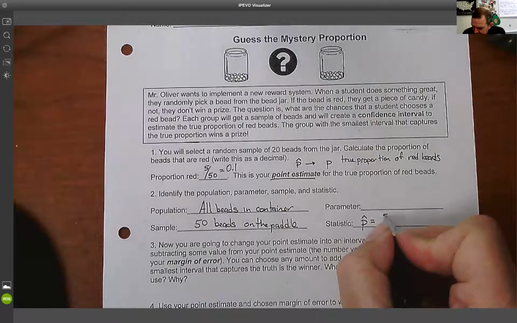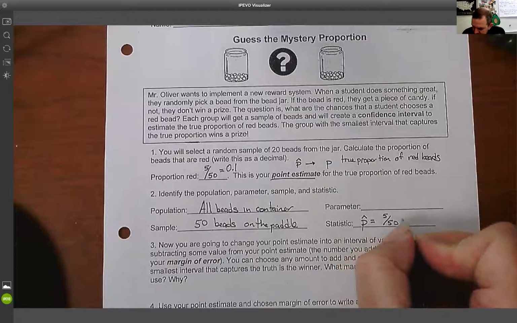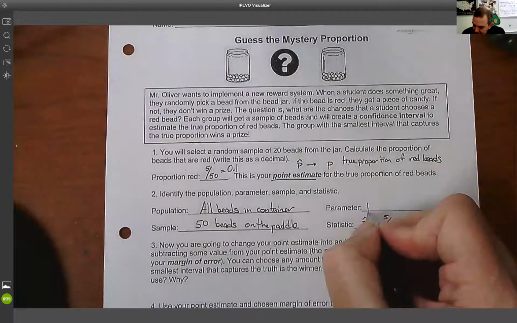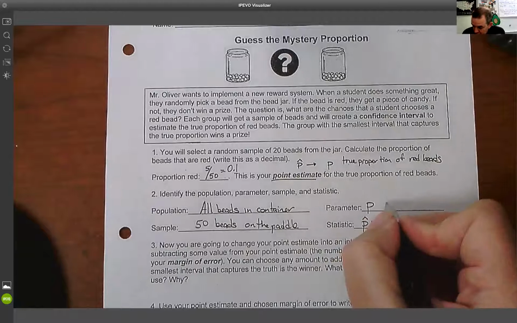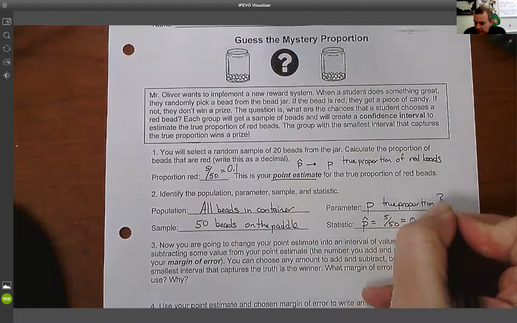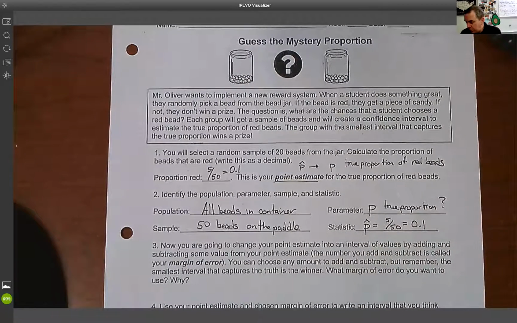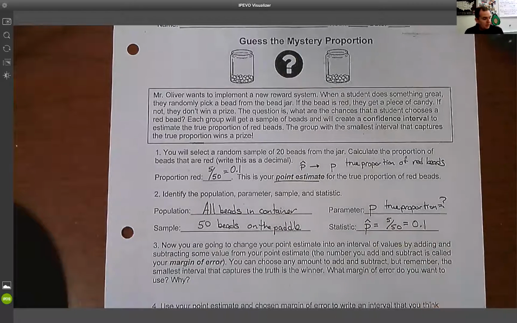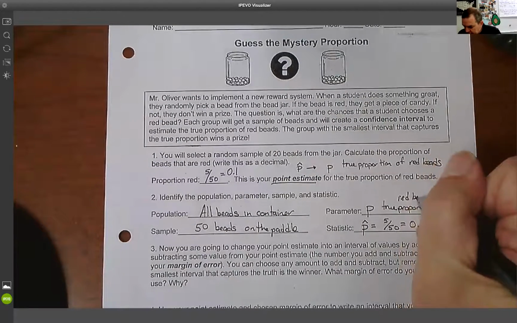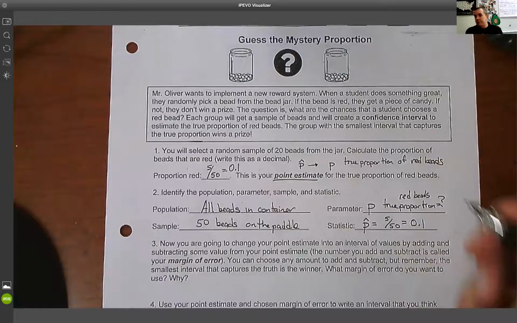And in our case, p hat equals 5 out of 50, p hat equals 0.1. We're trying to figure out p, which is the true proportion. But we don't know that. So the true proportion equals something that we don't know, the true proportion of red beads. And we don't know that.